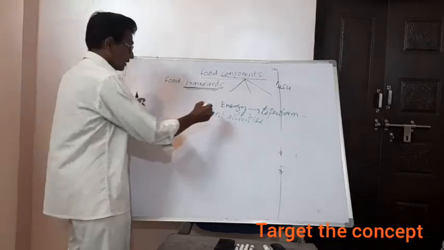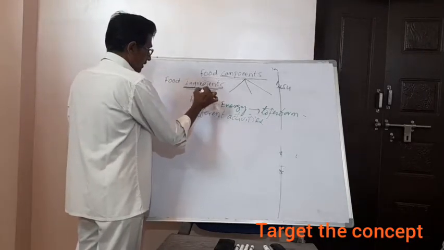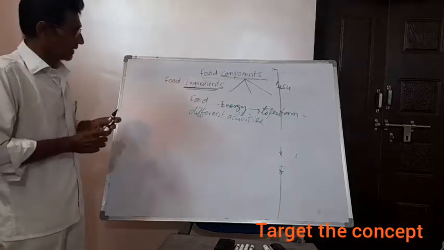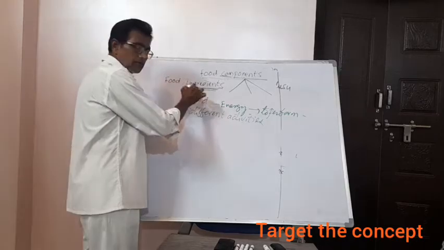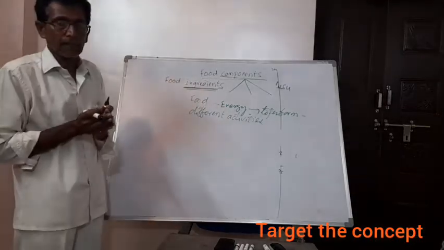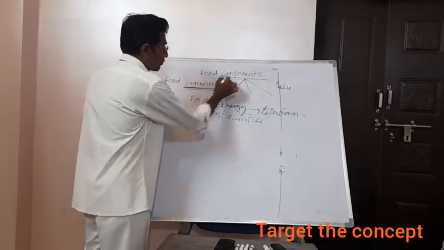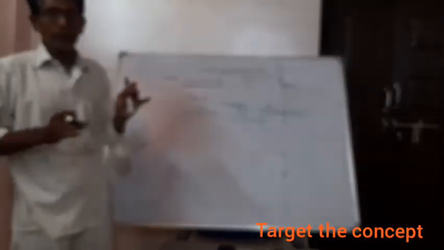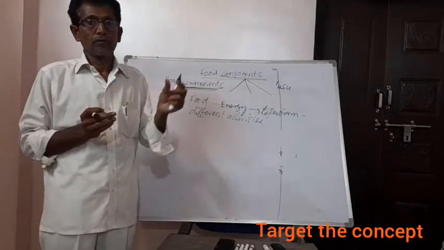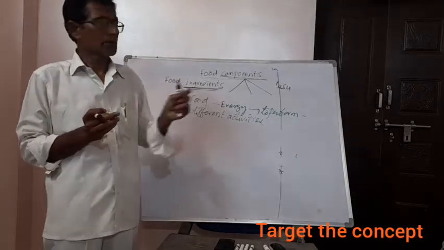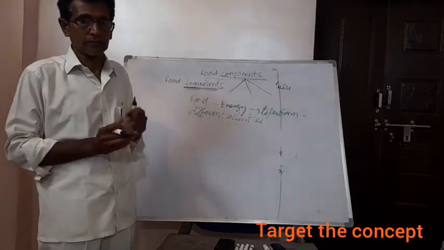So how can we get this energy? If you eat food, in other words, that food contains some components. So the food we are taking means we are eating the components present in that food.